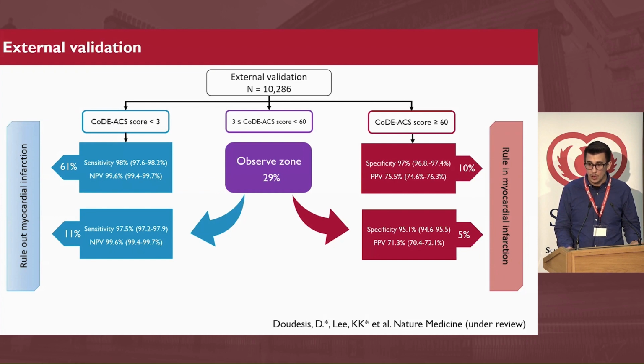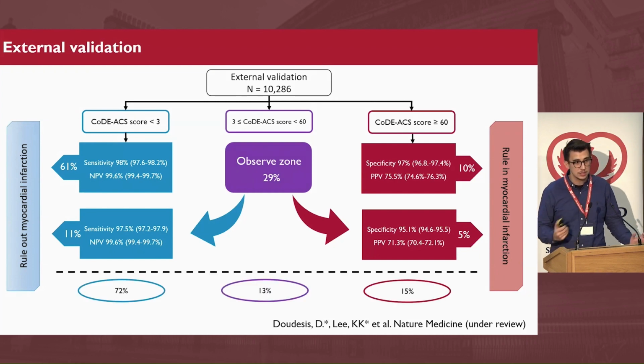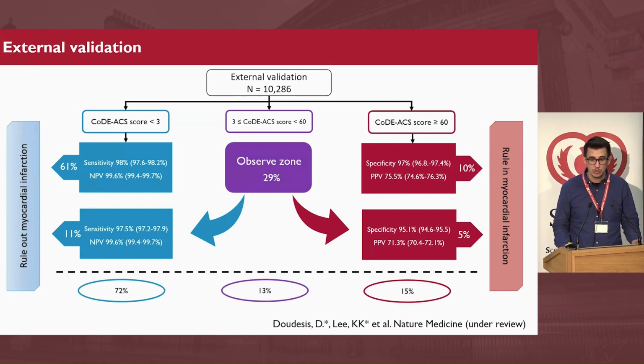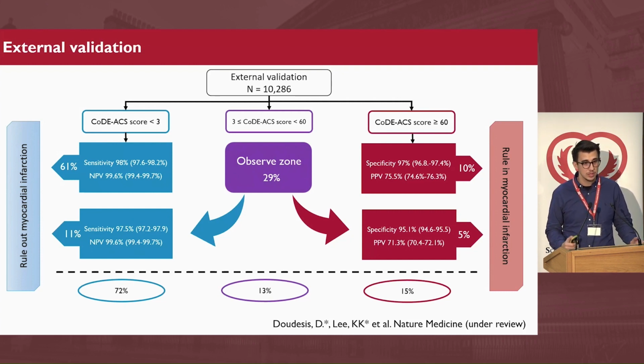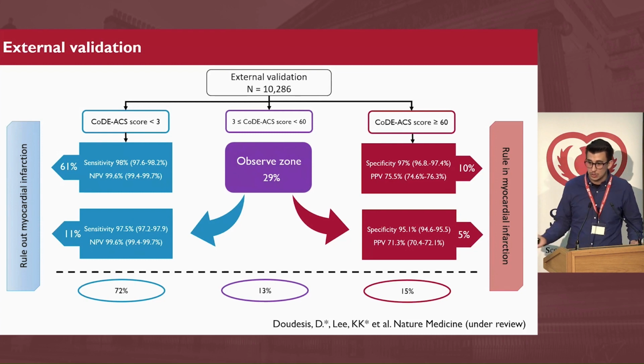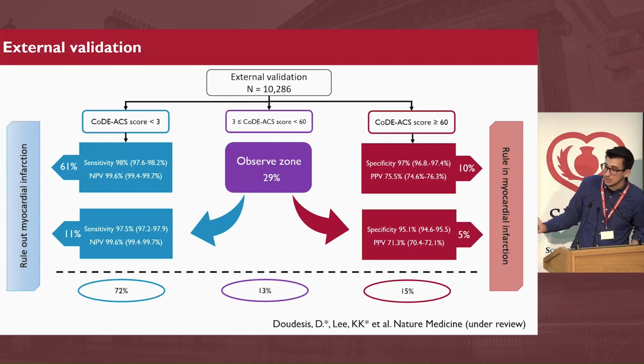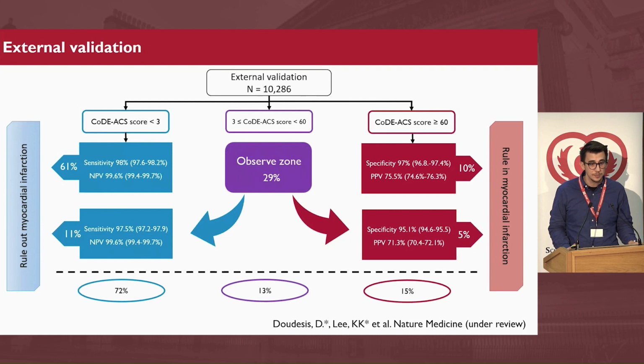Overall, then, in these 10,000 patients from all over the world in the external validation, we ruled out safely 72% of patients, which in the paper we compare with the other approaches, and in terms of efficacy we have greater numbers, but also we rule in 15% of patients with quite high accuracy. And yeah, we have some patients in the middle. This is the 13%, which need some further assessment.